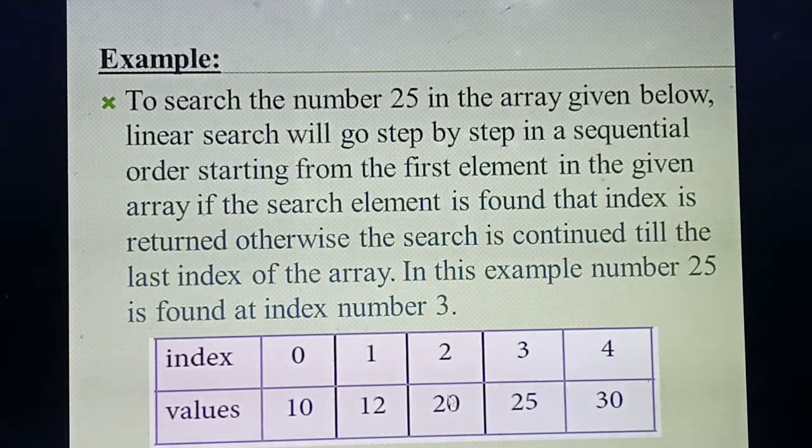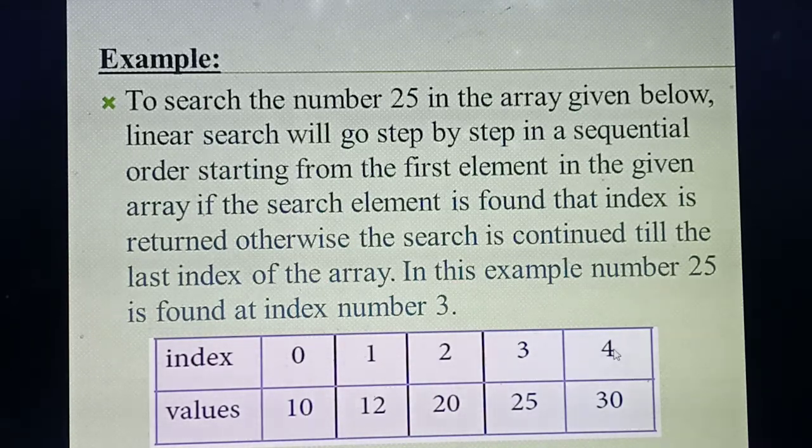Okay, so I always said, in an array each element has what? Some index value. Always the index starts from which one, 0 or 1? 0. So the index value starts from 0. So what's the first index value then? 0.